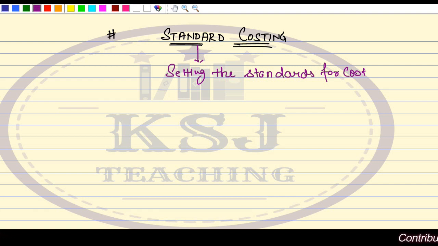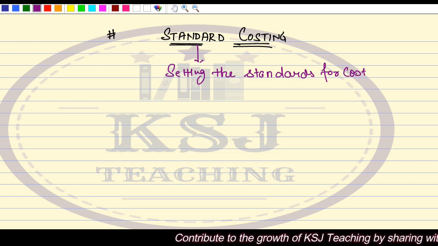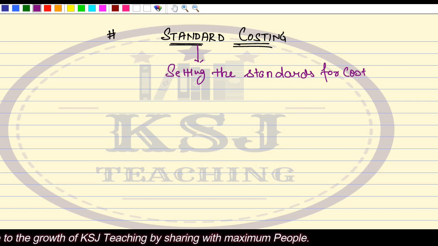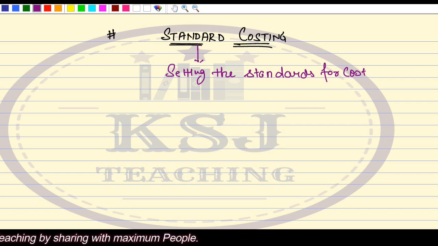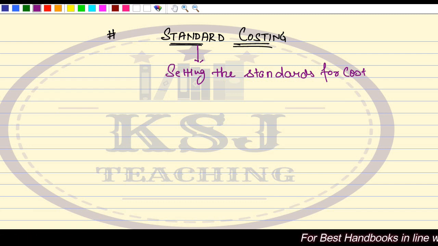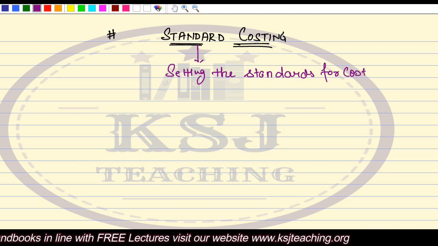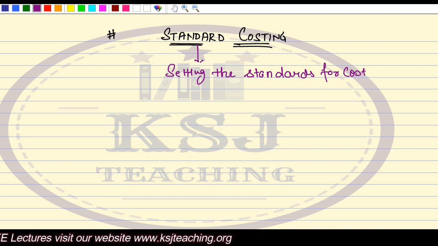Obviously, I will plan for something, right? The unplanned things will never be successful. I will plan that if I want to manufacture a particular product, this will be the cost, that is what I am planning for, right? This will be the cost which I am planning for. Say I am manufacturing a t-shirt, I will say that a particular quantity of the material will be used, the cost will be this. The particular number of labor hours will be used, the cost will be this. So what I am doing is I am planning for the cost of my product, right?